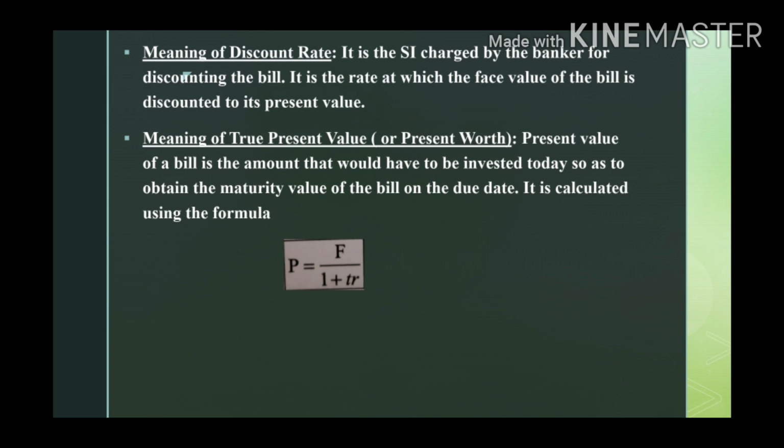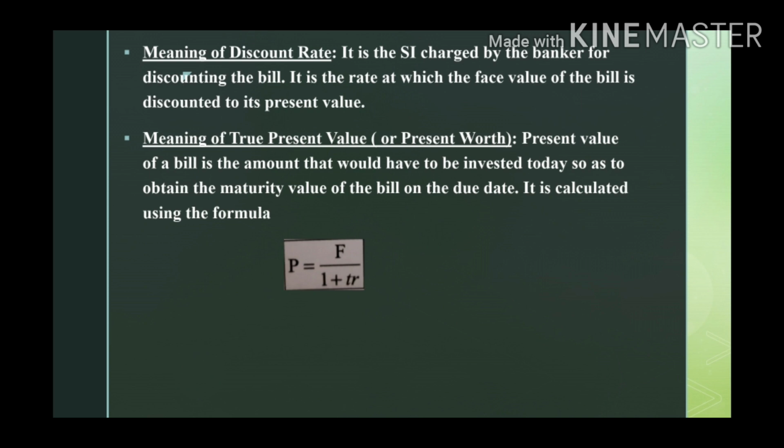Next, meaning of true present value or present worth. Present value of a bill is the amount that would have been invested today so as to obtain the maturity value of the bill on the due date. It is calculated using P is equal to F divided by 1 plus TR, where P is present value, F is face value, T is time, R is rate, that is interest rate.